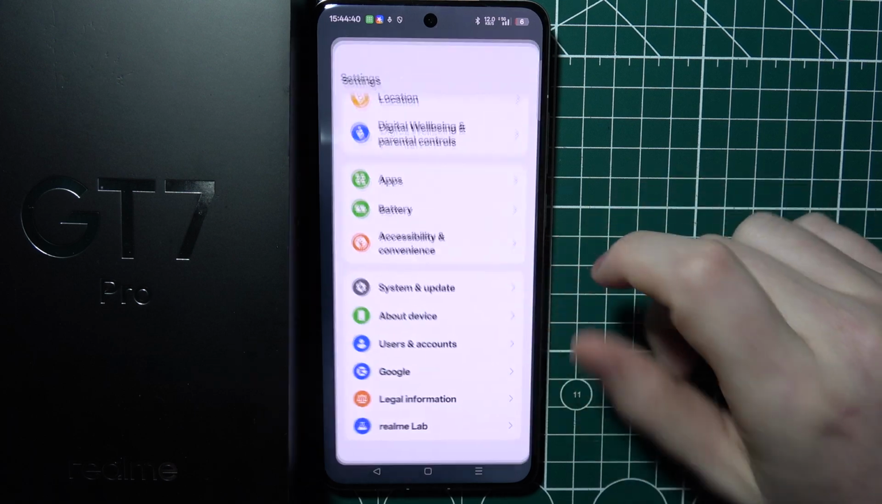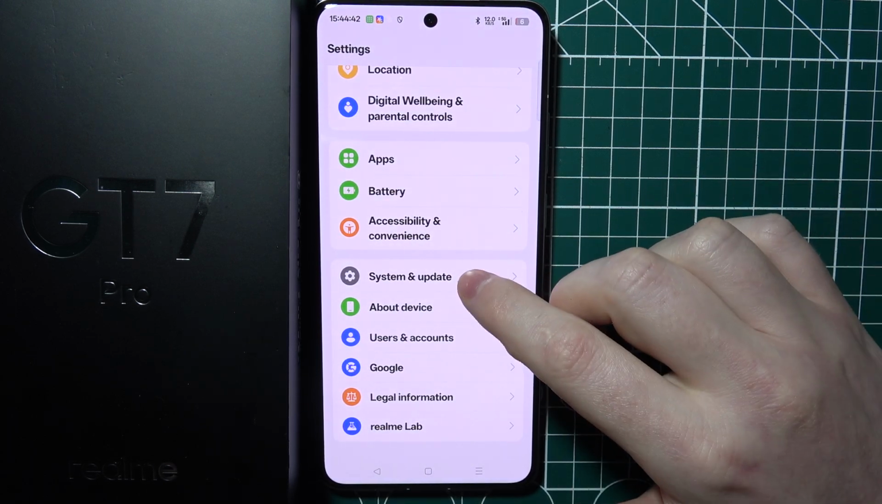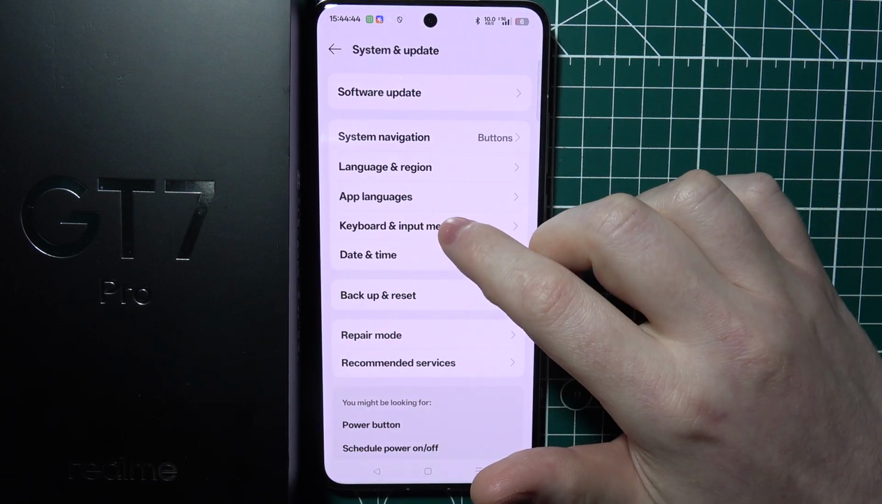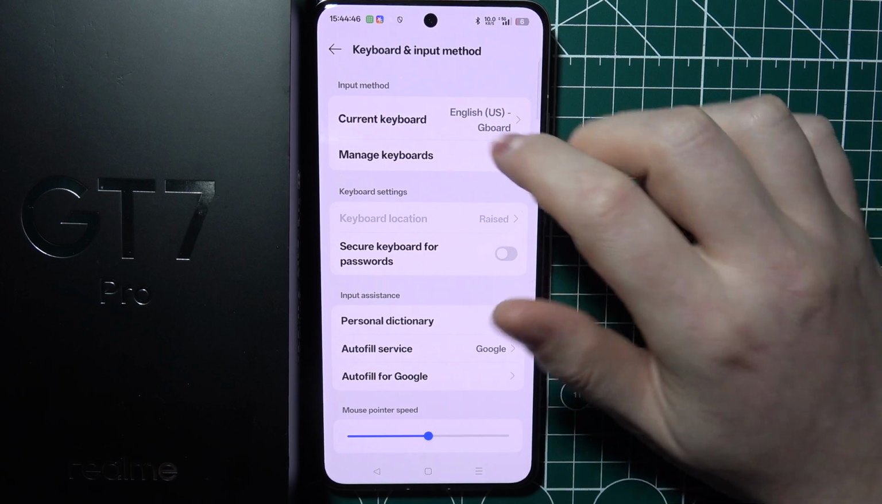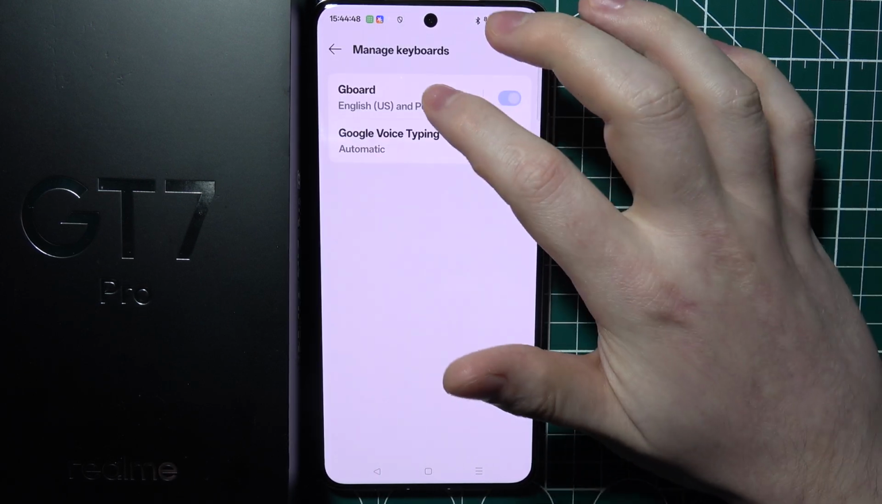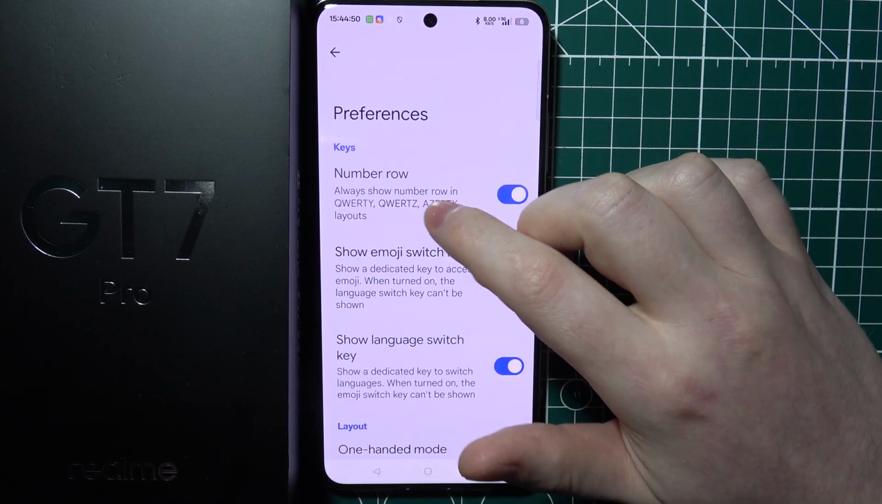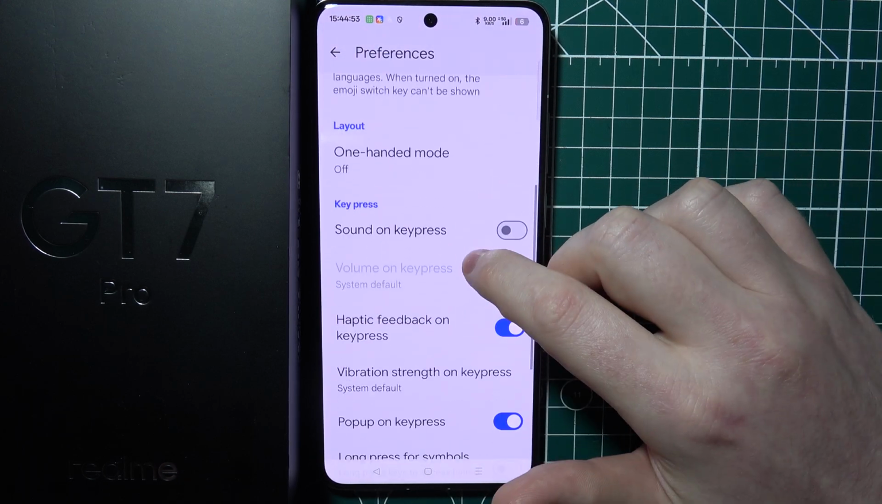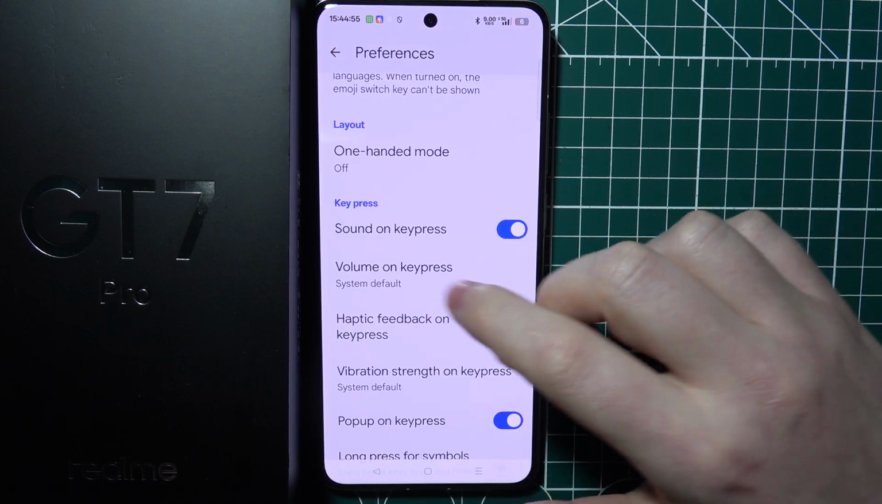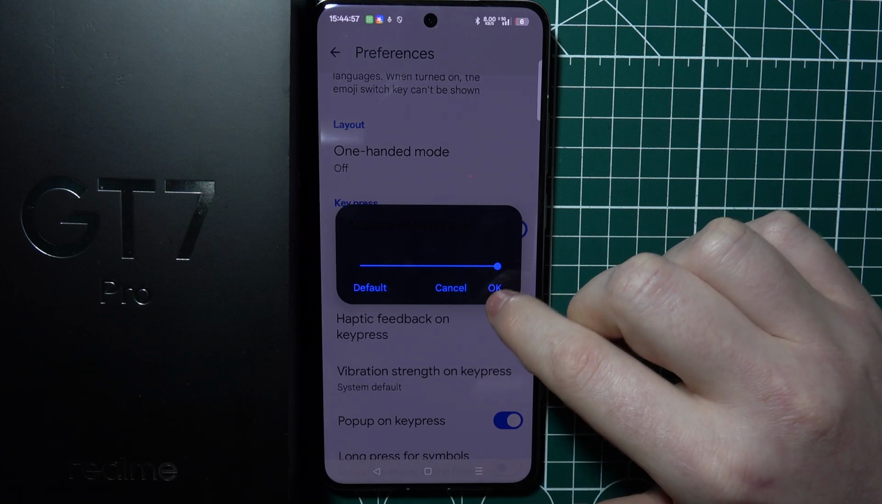And to activate them, we can go to our settings, move to System and Update, select Keyboard and Input Method, go for your Manage Keyboards and select Gboard. Now we can go for Preferences, and when you scroll down, there's sound on key press. You can also switch the volume for it.